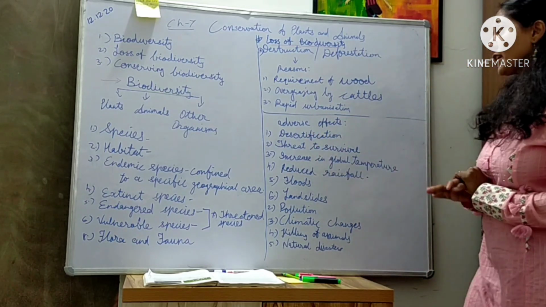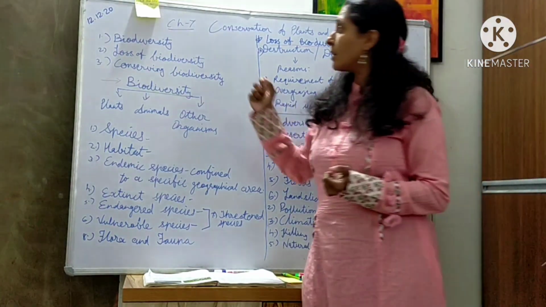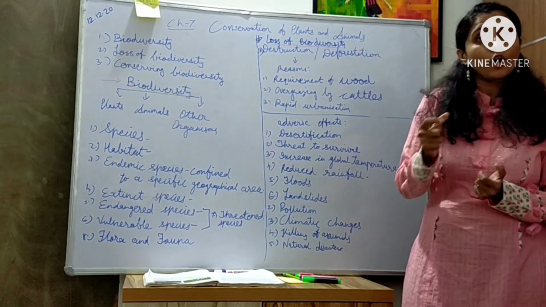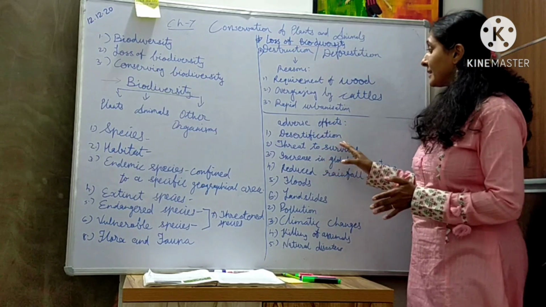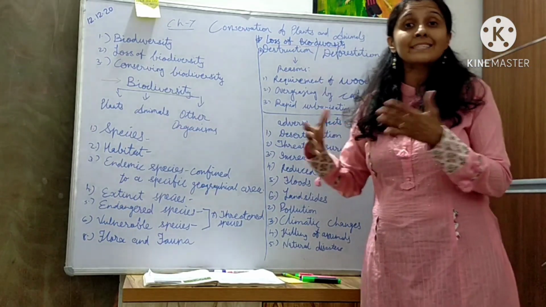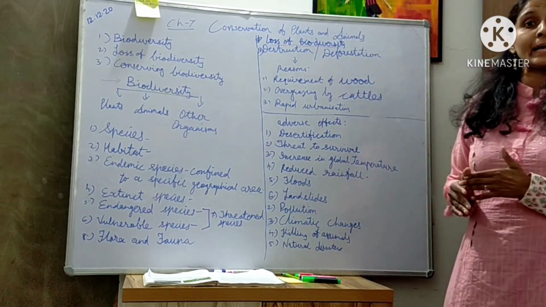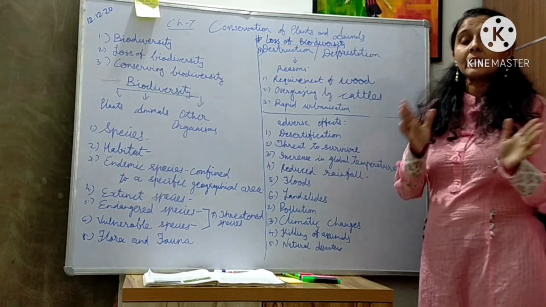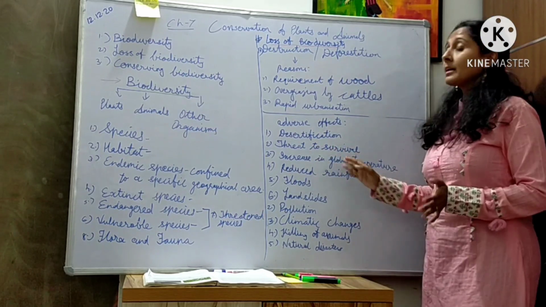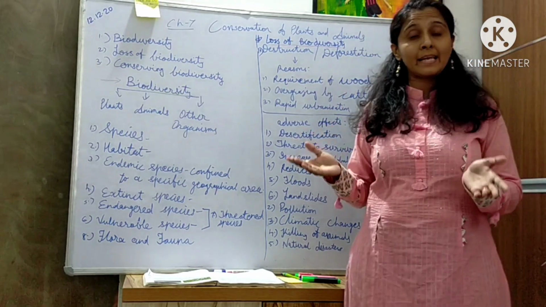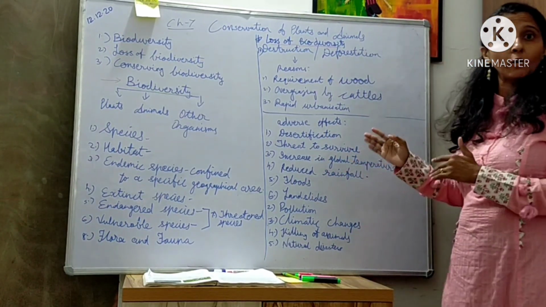The first effect is desertification. As the word suggests, desertification. What is desertification? The roots of trees bind the soil together, and when trees are destroyed at a large level, the roots can't bind the soil, the top layer of the soil gets eroded, and over time the fertile land becomes desert. That is called desertification. Second, we have threat to survival. If we are cutting trees on a large scale, some animals and plants have a threat to their survival. They can't live without their homes.